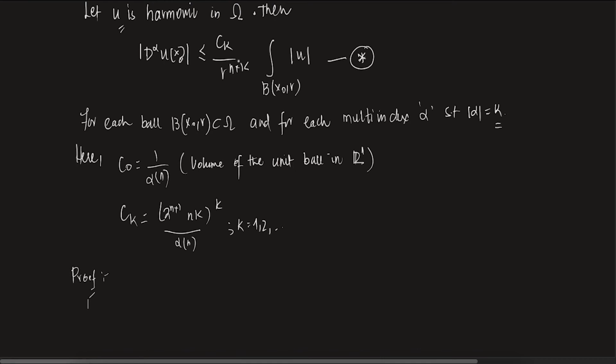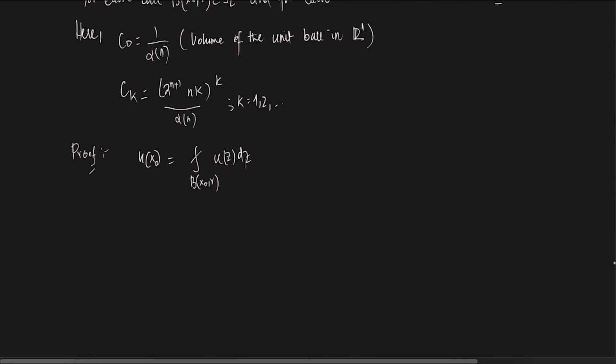So if u is harmonic, let's just write it down. If u is harmonic, u of x naught can be written as the average integral over B(x naught, r) of u(z) dz. And of course, r is such that B(x naught, r) is contained in omega.